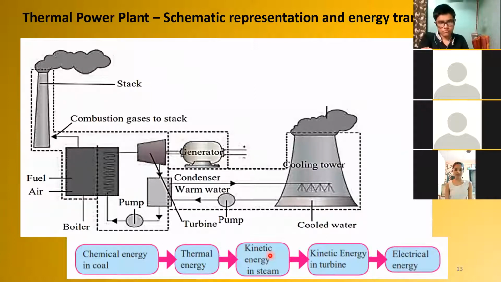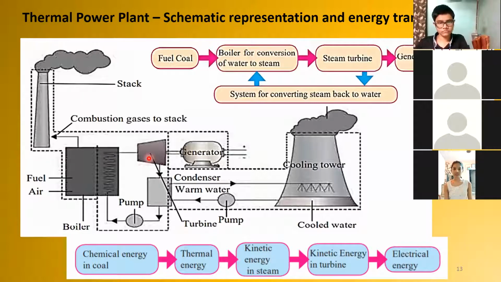Kinetic and potential energy are two forms of mechanical energy. So when any object is in motion, it has to have kinetic energy in it. So steam moves up, that's why it is kinetic energy. And that kinetic energy of the steam is passed on to the turbine, which is then converted to electrical energy. So from chemical energy to thermal energy to kinetic energy to electrical energy, one form getting converted to another. That's what happens in this thermal power plant.